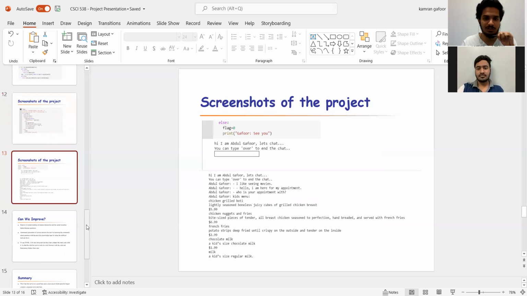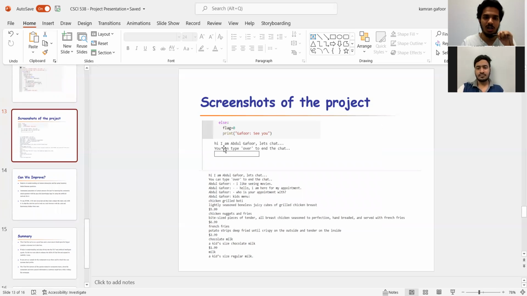And then this is what I've shown, the basic input statement, what it shows right after running. This is the box where the user can input any statements. And down here, this is the output that is displayed. Whatever the user inputs, it gives the output for it. It checks the condition, it tokenizes, and from the data set it matches. And this is all what we have already added in our data set, which we loaded with different data from various sources.